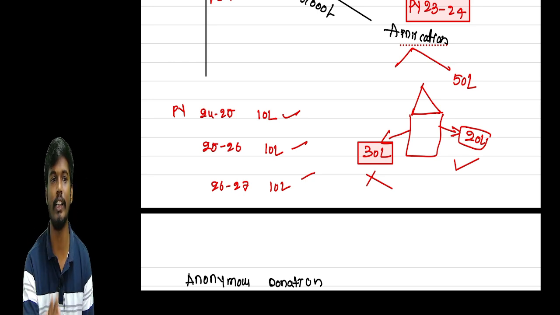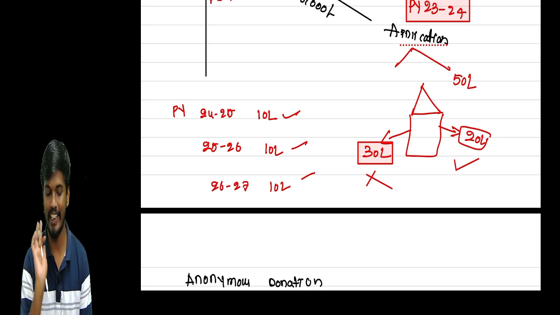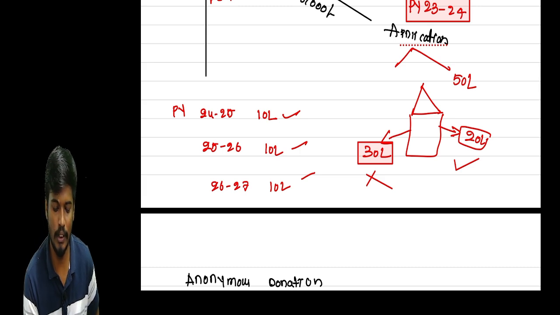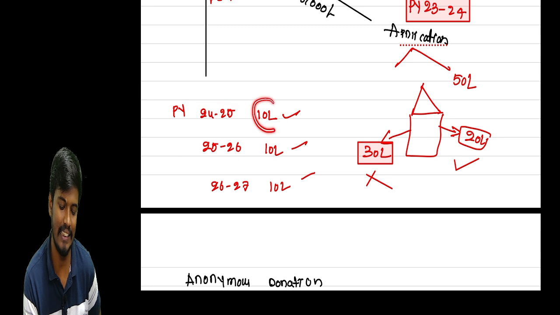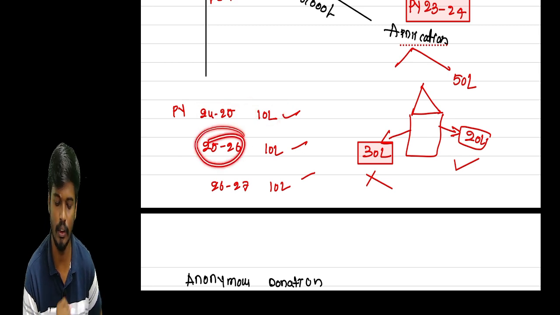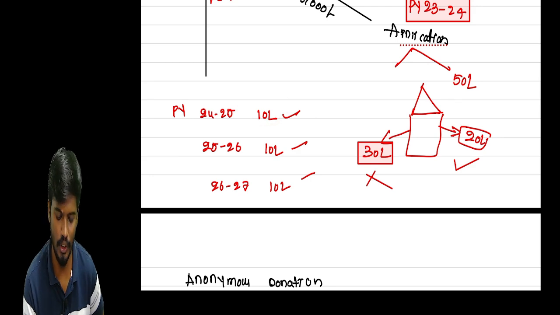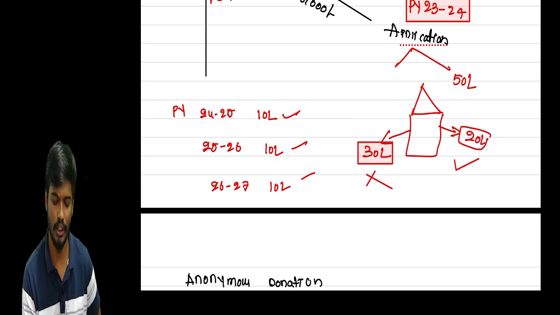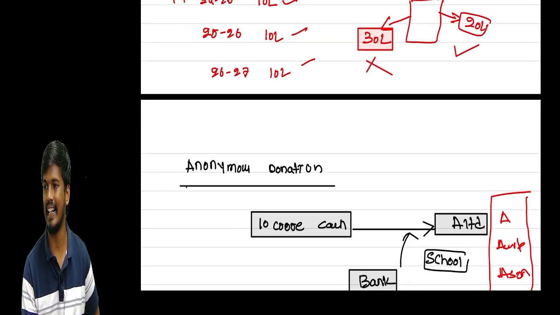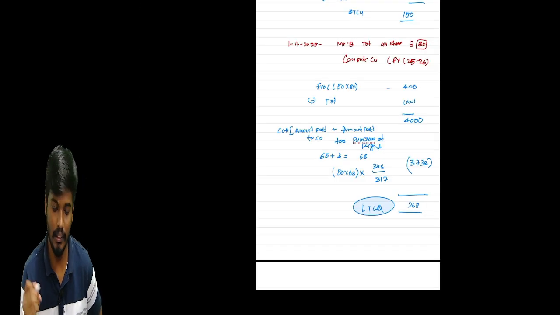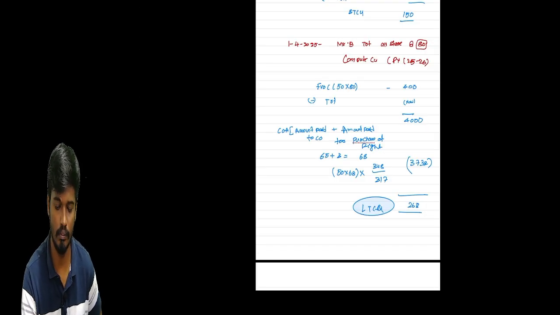In the year of repayment of the loan to the bank and financial institution. For example, I repaid 10 lakhs in 24-25 and another 10 lakhs in 25-26, so in each year we can write 10 lakhs as application. In 26-27 we write 10 lakhs as application. Okay, but there are some conditions. We have some other conditions.